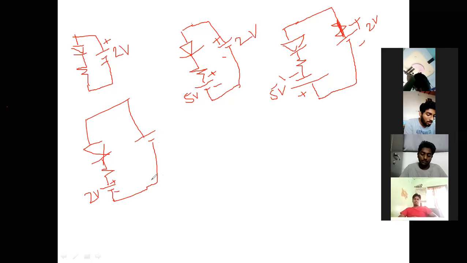Okay, it's enough. Now I think you are ready with your answers. I will explain each diagram, so check whether your answer is right or wrong. In the first diagram, you already know that for the diode to be on, the anode should be connected to the positive terminal and the cathode should be connected to the negative terminal.